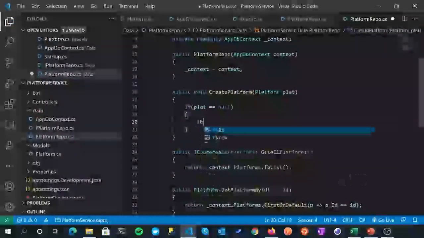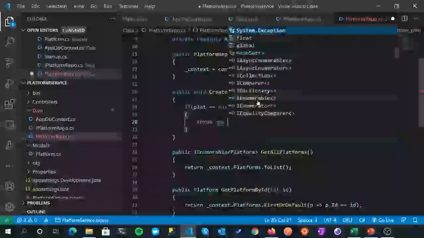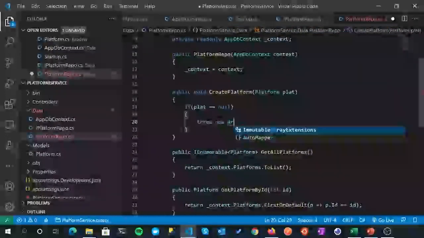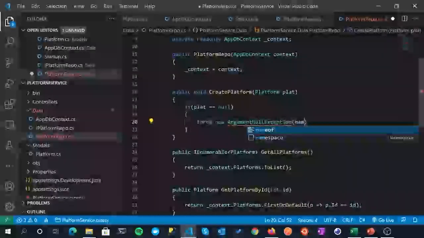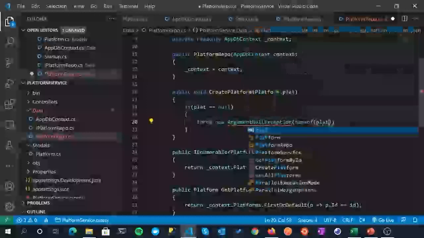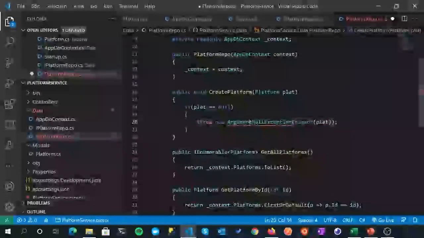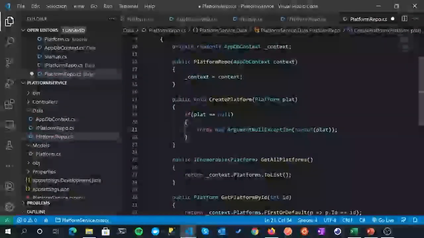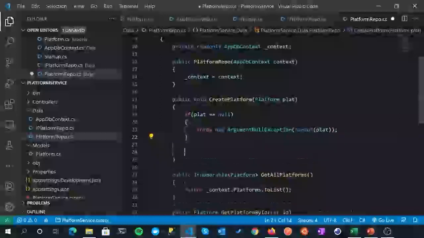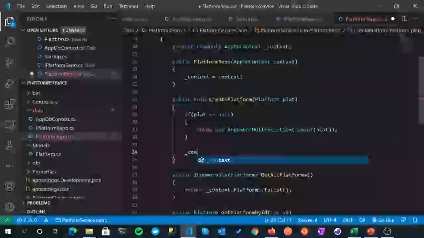So actually I probably shouldn't have deleted that throw statement, but we'll just type it in again, throw new ArgumentNullException, name of plat. Okay, so that just gives us a more descriptive exception, and we'll just bring in that namespace, using System. So if platform is null, if it's not been defined and we're trying to create one, then we'll just throw this exception. Otherwise, quite straightforward.